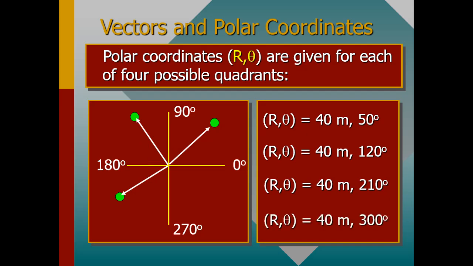Then the fourth quadrant, let's say we have that point there. So in such a case, you are not going to consider the 60. Instead, you are going to consider the 300 degrees. So that's it when you are talking about the vectors. Okay, let's quickly look at the rectangular coordinates.